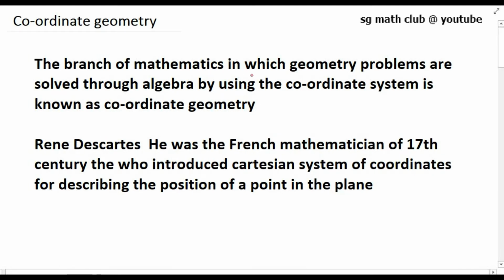So the branch of mathematics in which geometry problems are solved through algebra by using coordinate system is known as coordinate geometry. And René Descartes was the French mathematician of 17th century who introduced the Cartesian system of coordinate for describing the position of a point in plane. Now let's see some of the basic terms that are used in coordinate geometry.